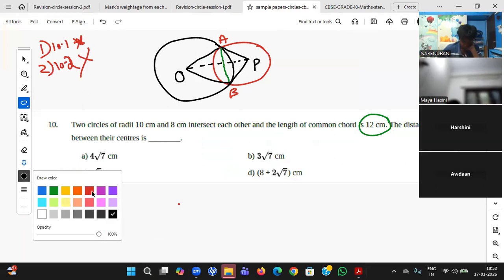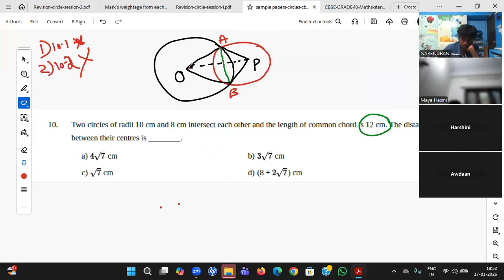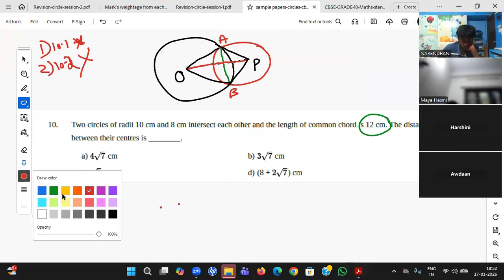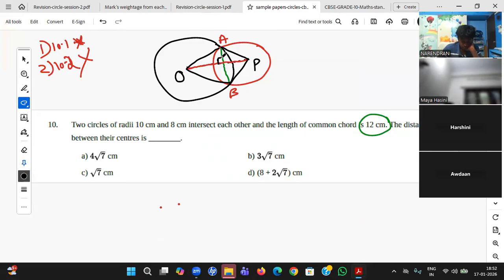The line OP is the perpendicular bisector of the chord AB. Okay, so you see, student, the line joining the two centers, she is saying that's the perpendicular bisector of the chord. Absolutely fine.